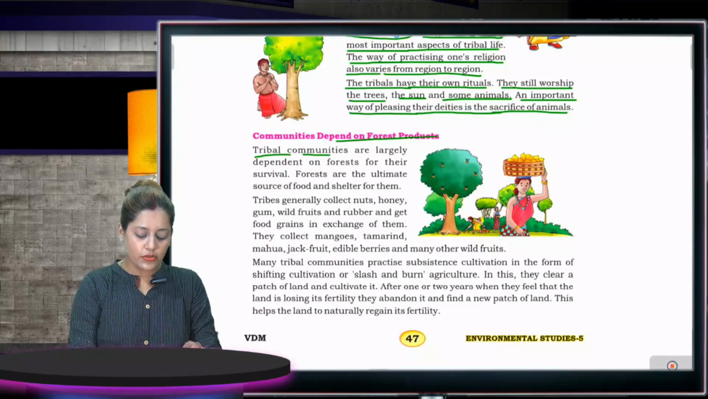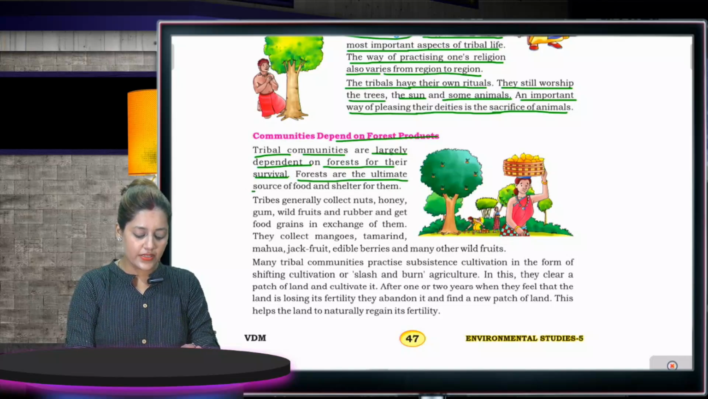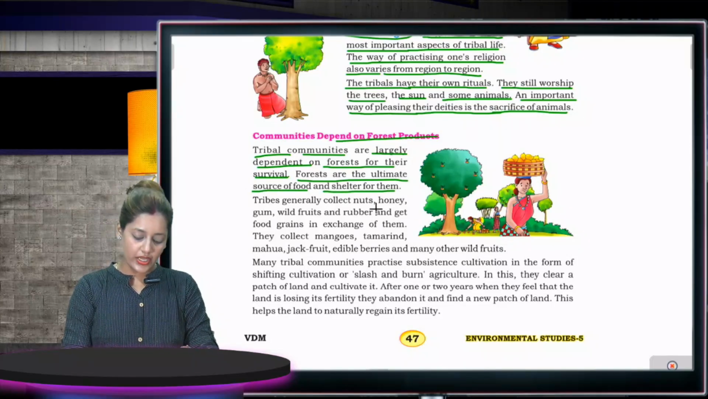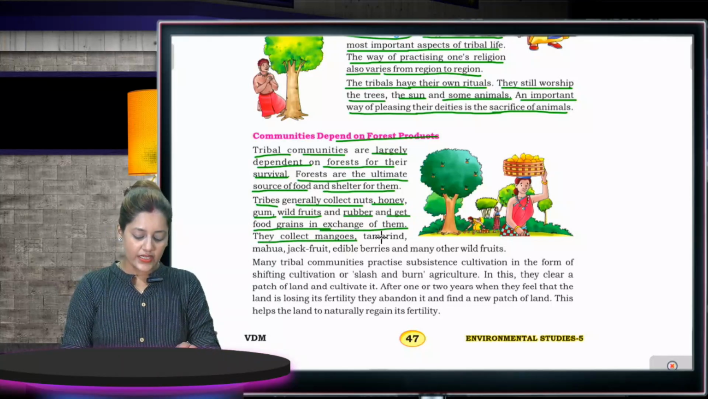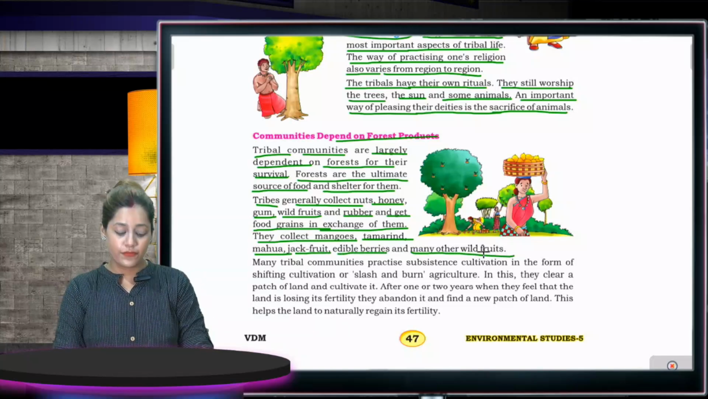The tribal communities are largely dependent on forest for their survival. Forests are the ultimate source of food and shelter for them. Tribes generally collect nuts, honey, gum, wild fruits and rubber and get food grains in exchange of them. They collect mangoes, tamarind, mahua, jackfruit, edible berries and many other wild fruits.